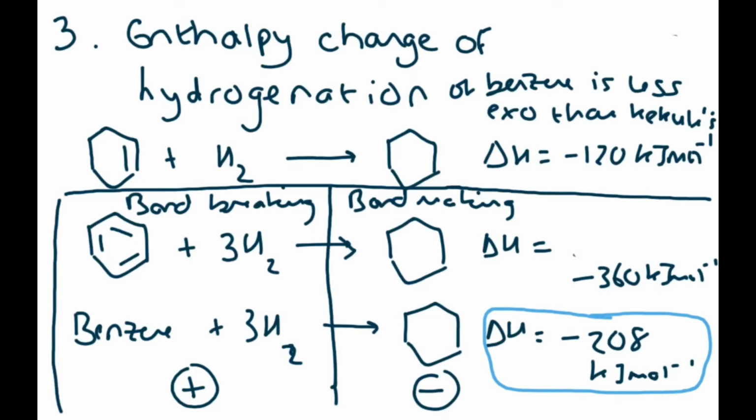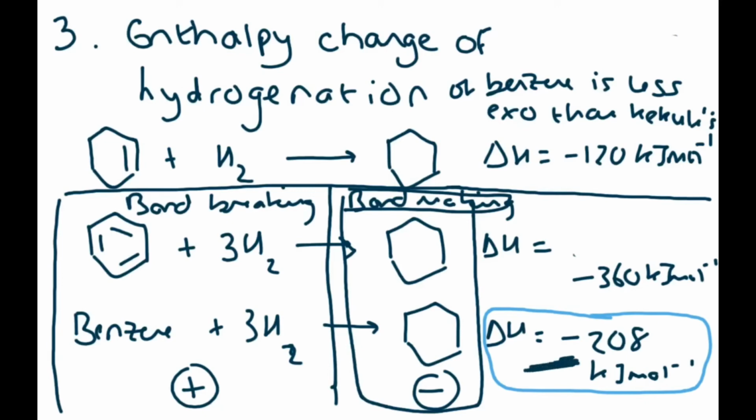This number here is the same because the same thing is being made. So this bond making is the same. The only difference must therefore be on the left hand side. So if there's less energy released overall with benzene, then more energy must be needed to break the bonds in benzene. Okay, so benzene has more stable carbon-carbon bonds than Kekulé's model.